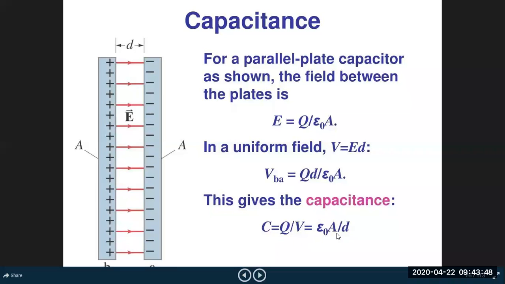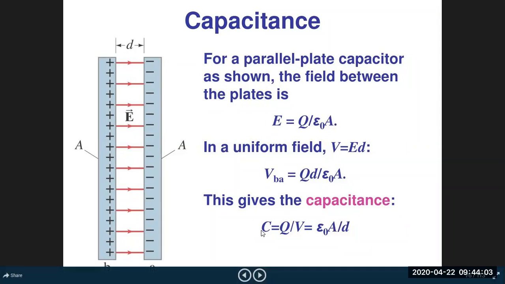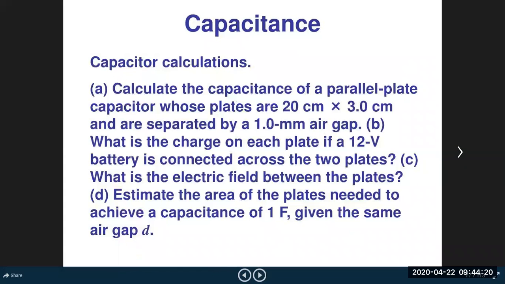So capacitance is directly proportional to the area of the plate and inversely proportional to the separation between the two plates. The less the separation, the more the capacitance, and the more the area, the more the capacitance. As well, if epsilon naught is replaced by some other medium, then the capacitance will also change. This is for vacuum, because right now there is no medium other than vacuum. So this is the well-known expression for the capacitance of a parallel plate capacitor.